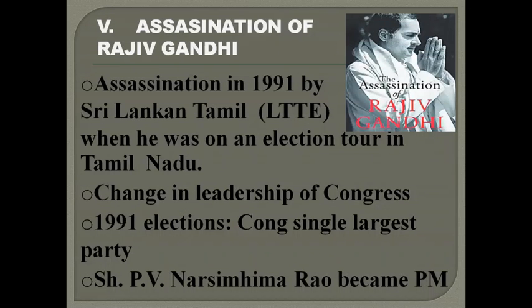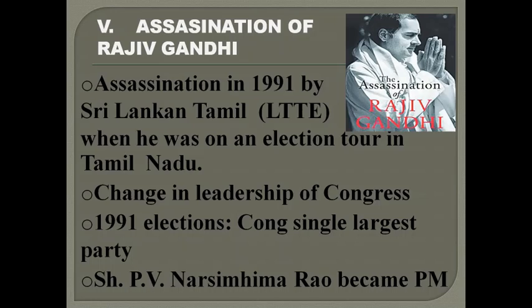So the assassination of Rajiv Gandhi in May 1991 led to a change of leadership in the Congress party. He was assassinated by a Sri Lankan Tamil linked to the LTTE, that is the Liberation Tigers of Tamil Eelam, when he was on an election tour in Tamil Nadu. In the election of 1991, Congress emerged as the single largest party following Rajiv Gandhi's death, because of the sympathy votes that the party got, because Rajiv Gandhi had died.